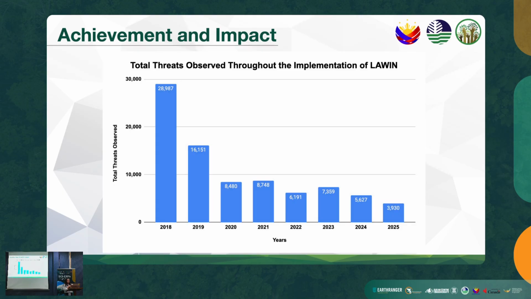So this is just a trend of the total threats observed throughout the implementation of Lawin from 2018 to 2025. This trend may signify that through strengthened monitoring using Lawin, our forest protection showed effectiveness in decreasing the number of threats in the forest land.